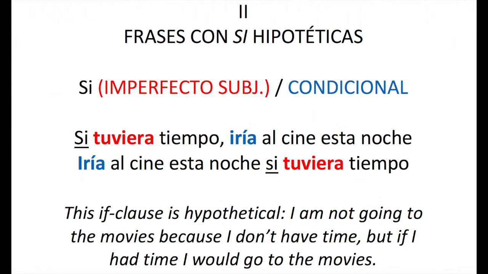So, as you can see, we have looked at two different kinds of if clauses. Dos tipos de frases con sí. Las frases con sí posibles, con el presente y el futuro, y las frases con sí hipotéticas, con el imperfecto de subjuntivo y el condicional.